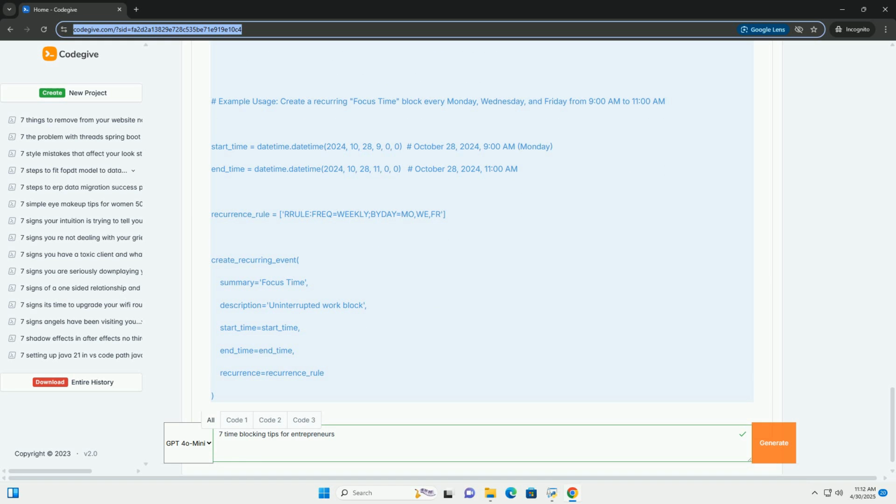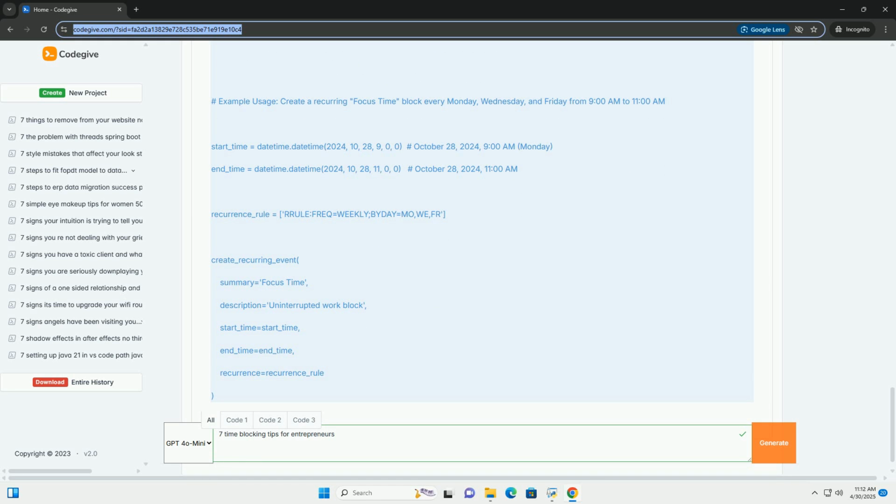9. Plotting, optional. The code also provides an example of how to visualize the data using a bar chart using matplotlib. You need to install this library first, pip install matplotlib. This is useful for a visual representation of your time allocation.